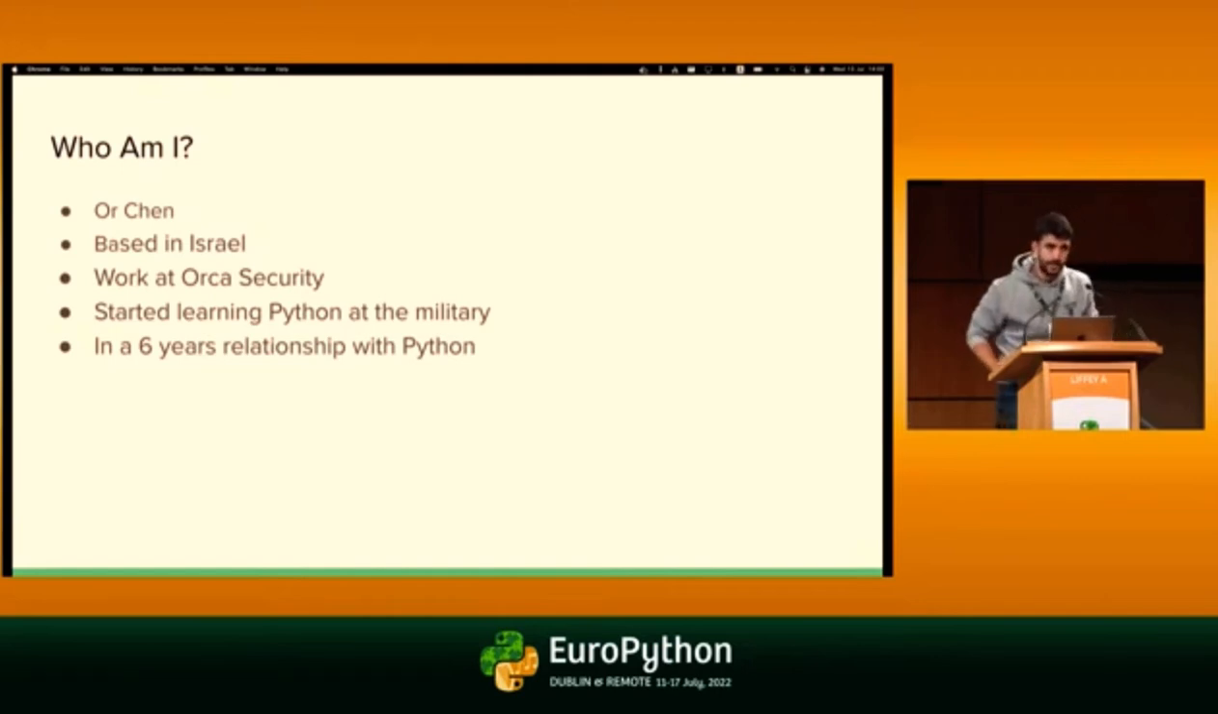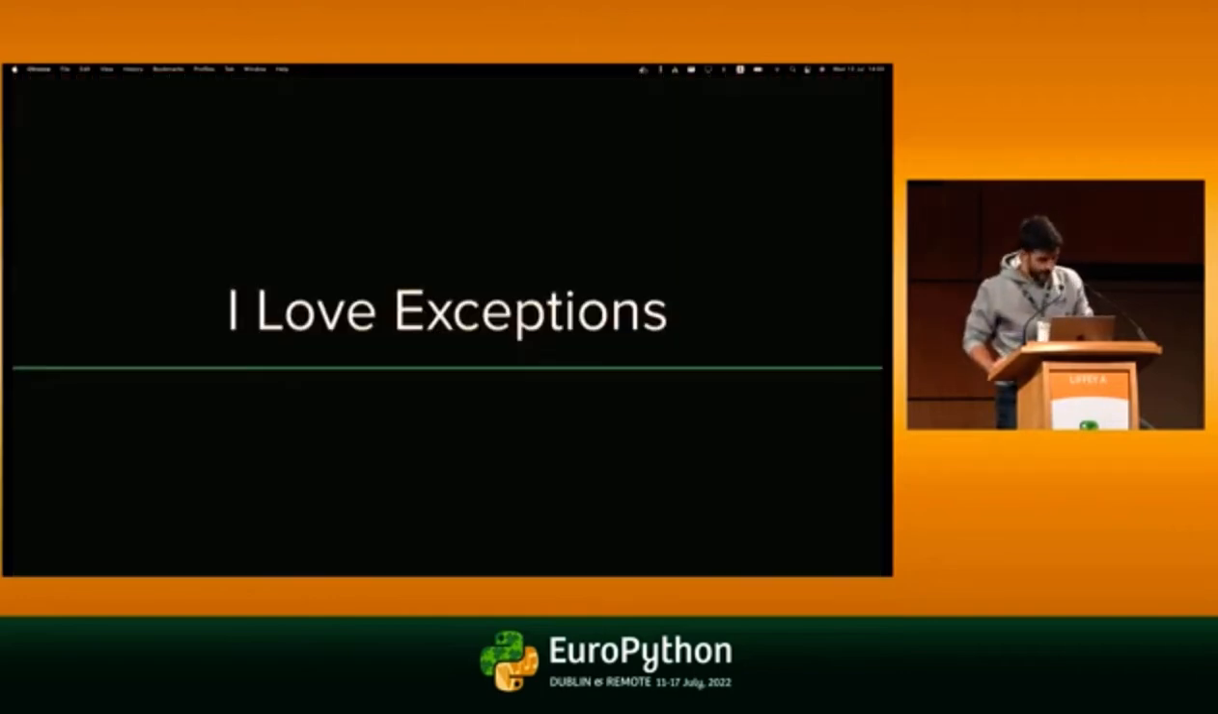Like he said, my name is Orchen. I come from Israel. I work at Orca Security, and I've been doing Python since the military days, 6 years ago. And then I continued to do it in the next 6 years in my last 3 jobs. And the weird thing about me is that I love exceptions.